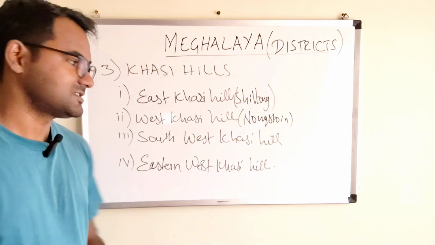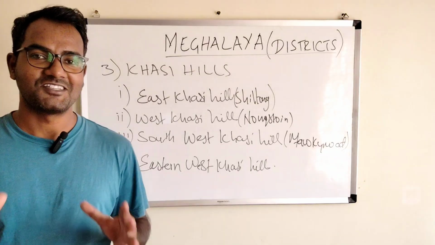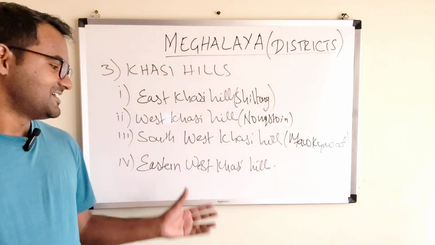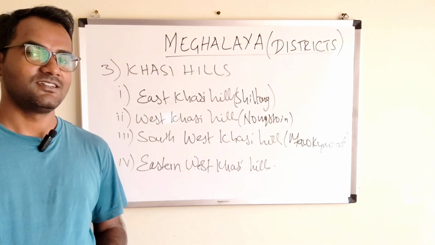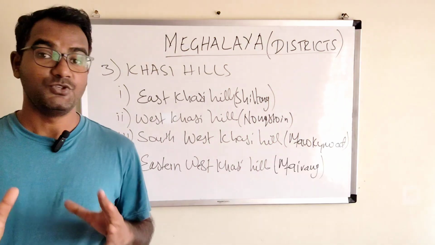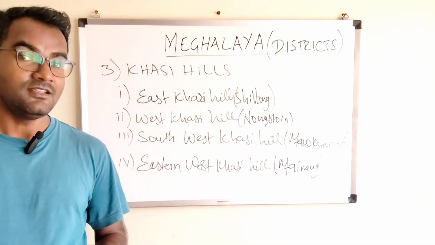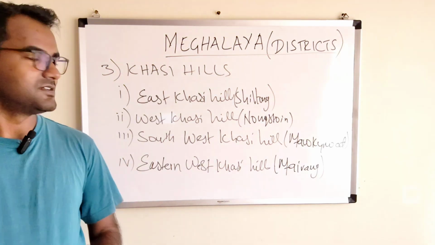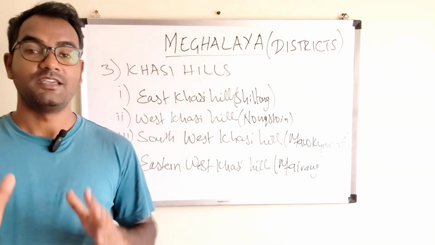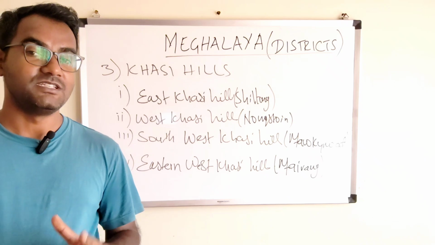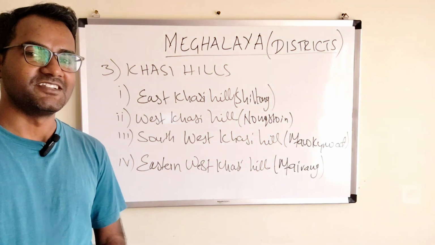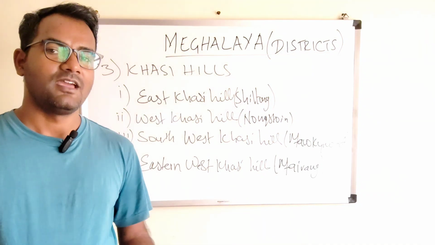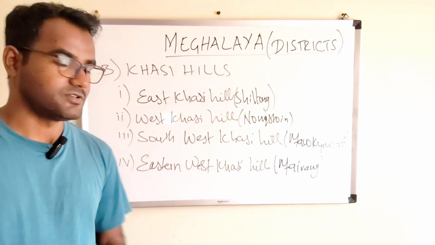That is Mawkyrwat. Then the last, the youngest, the cutest one, South West Khasi Hills, we have the headquarter as Mairang, right? You see East Khasi Hills and West Khasi Hills, right? So these 2 districts, they were formed on the same date and same year. That is when? That is in the year 1976 and 28th of October, right?